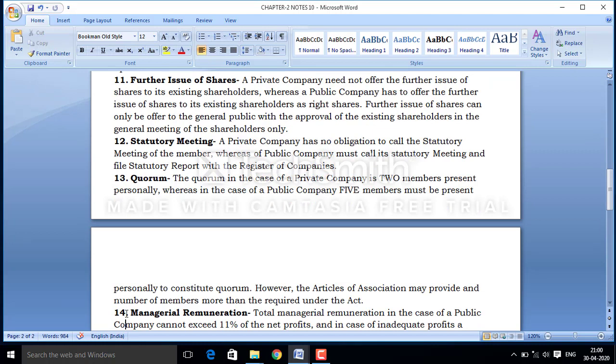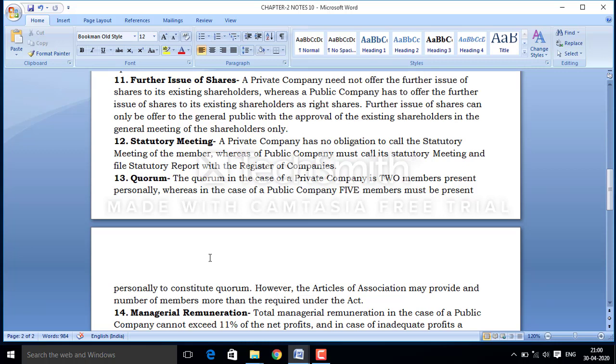So as long as there are 5 members, or more than 5, it is good, but if the members are less than 5, the public company cannot fulfill its quorum and it cannot take any